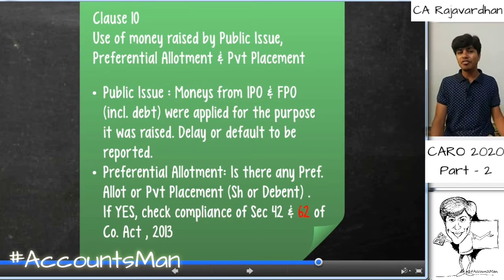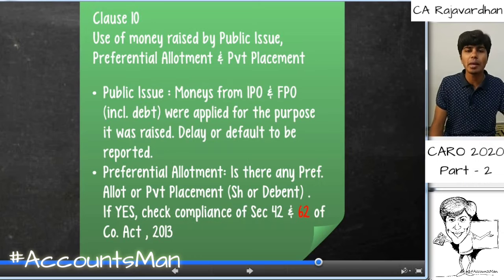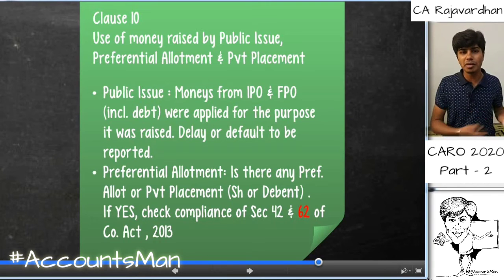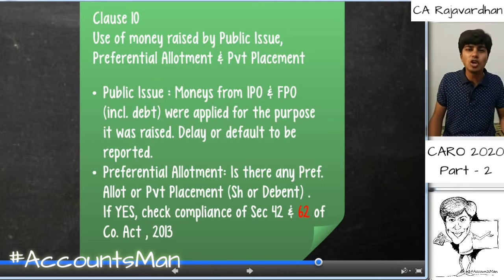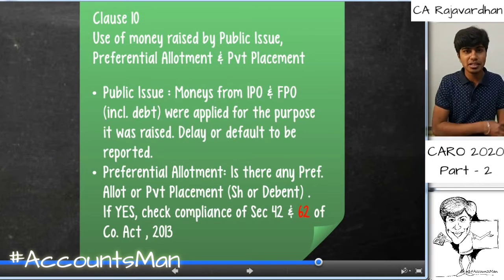Regarding preferential allotment with respect to Sahara Group, what happened was that Sahara Group in one of the proceedings also said that the entire fully convertible debentures were allotted to people who are very closely held to the company: employees, relatives, directors' relatives, promoters' relatives. So they said they need not take SEBI's permission. But you would have to take SEBI's permission because the number of people is more than 50.